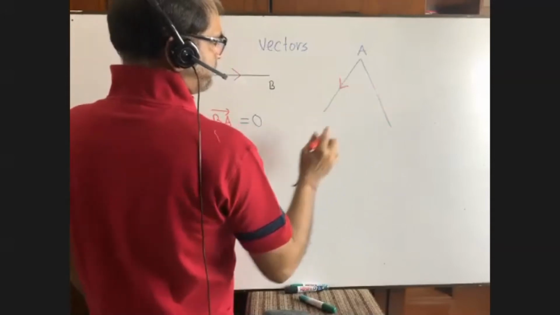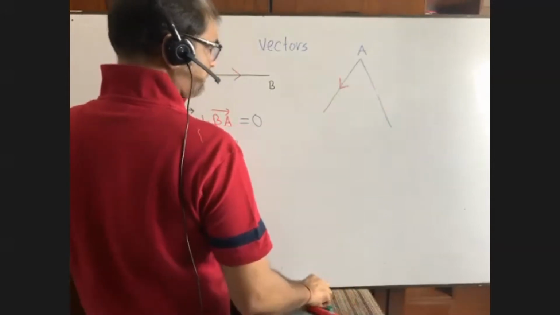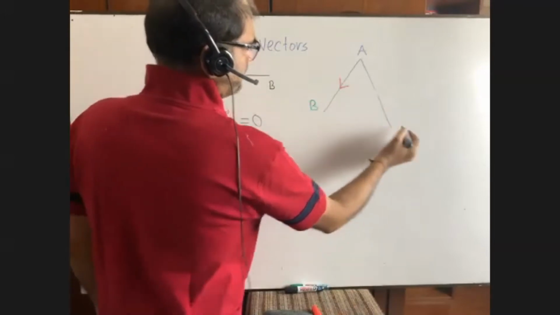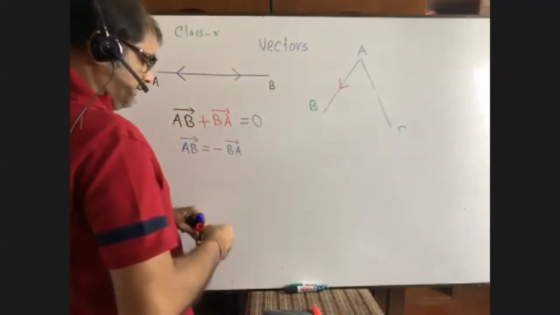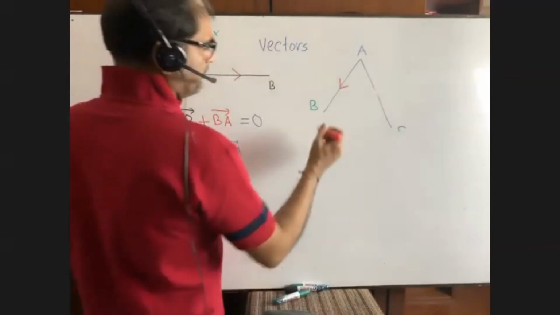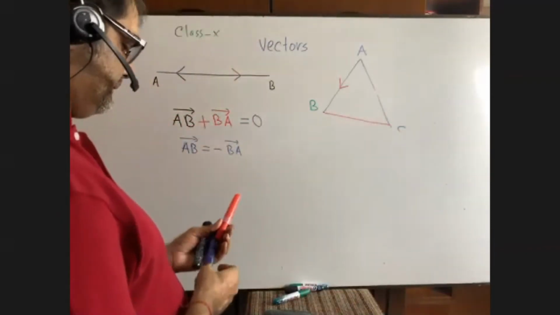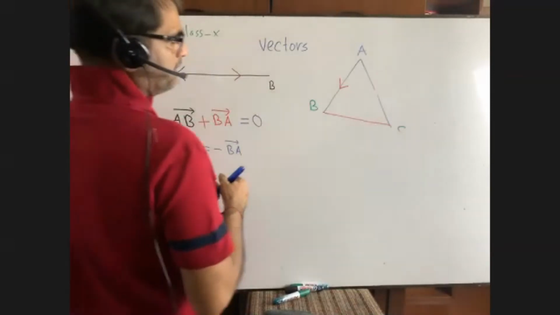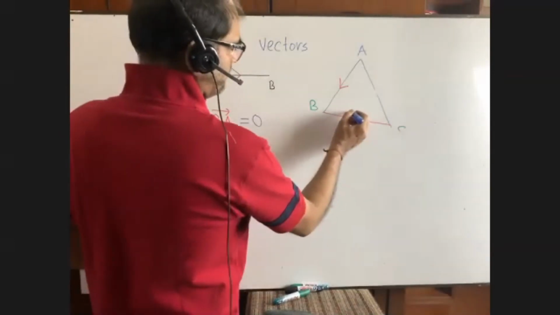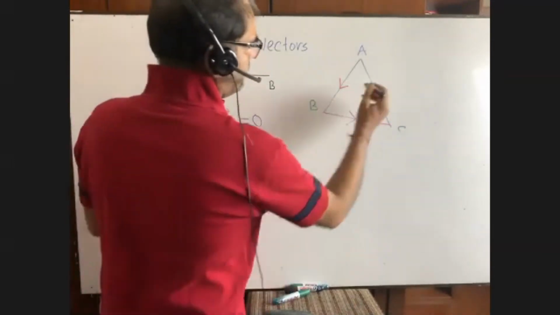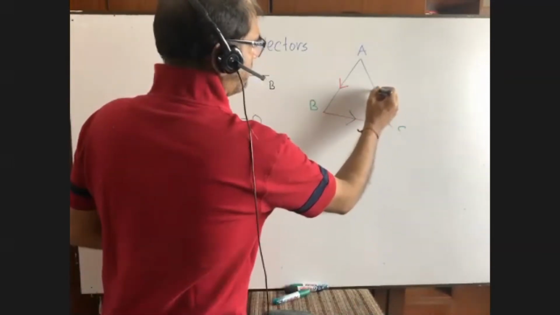I am giving it afterwards. Two vectors, suppose AB and AC. Okay, they are in this way, A to B, then B to C, then C to A.